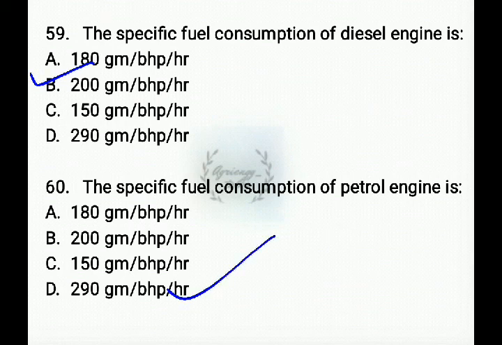The specific fuel consumption for petrol is more when compared to that of a diesel engine. With little fuel we can develop more power in a diesel engine. In a petrol engine we require more fuel for developing that much energy which the diesel engine develops.